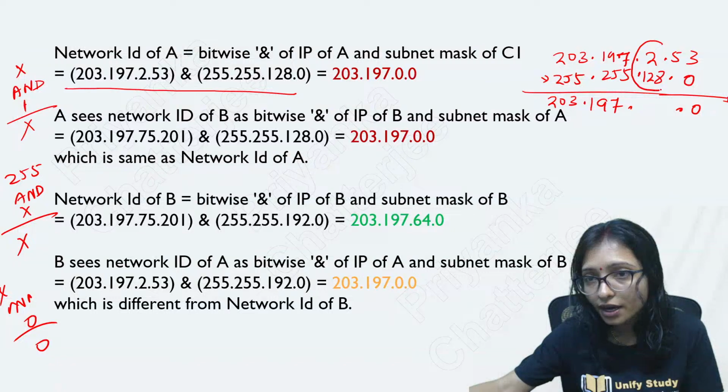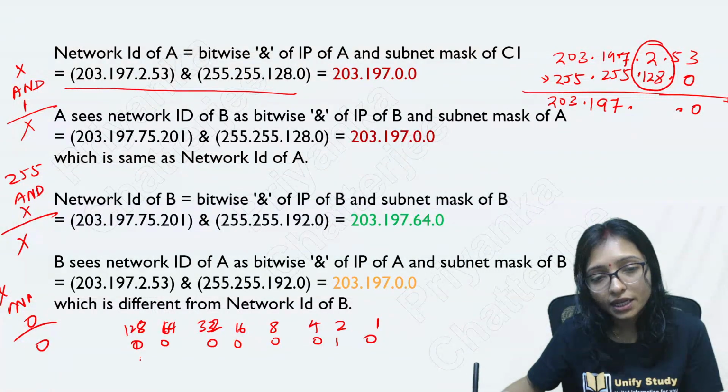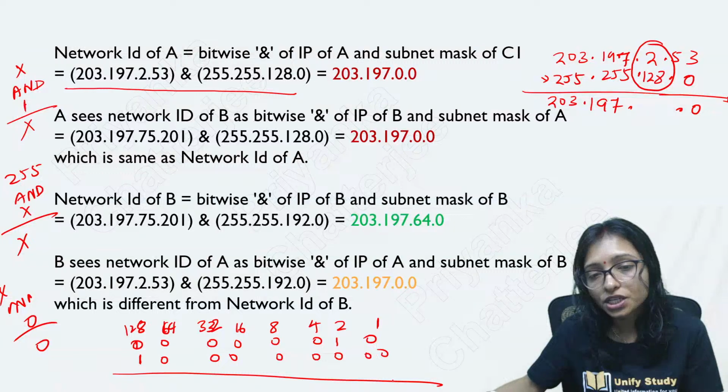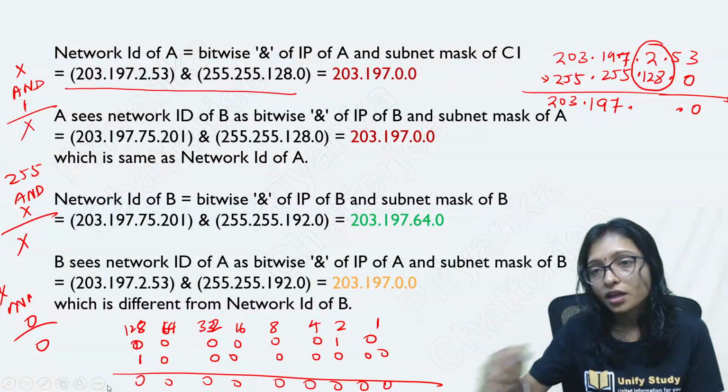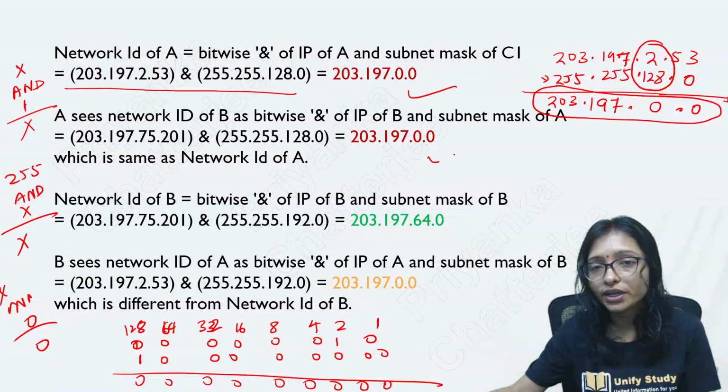Only you have to convert this part in binary. Then you have to do the AND operation. So this part in binary, whenever you are doing 1, 2, 4, 8, 16, 32, 64, 128, here you can see this is 128 and 2. So 2 means 0, 0, 0, 0, 0, 0, 1, 0 and 128 means 1, 0, 0, 0, 0, 0, 0, 0. Do the AND operation, you will get 1, 0, 0, 0, 0, 0, 0, 0, all are 0 here also. That's why after the AND operation you are getting this number. Same way you will do it here also.